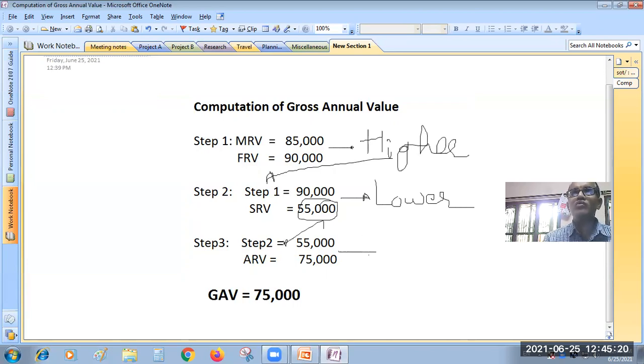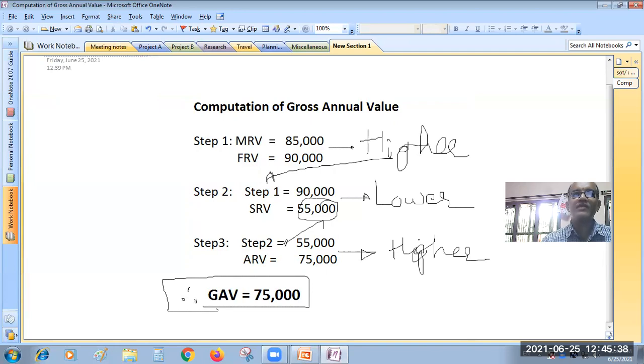In these two, whichever amount is higher, that you are going to take as gross annual value. Like this you note down, like this you have to write. Therefore GAV is equal to 75,000. Have you noted down?